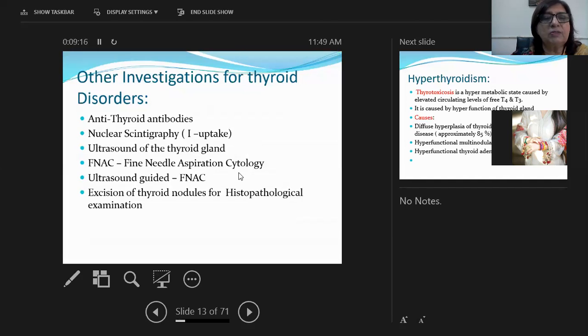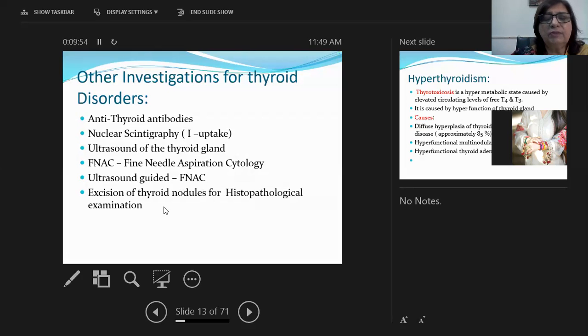FNAC is fine needle aspiration cytology. I've told you in the previous classes as well, we take out the cells by inserting a needle. This can be done ultrasonographically guided, or it can be a blind procedure if the thyroid enlargement is too high. We take out the cells, prepare the smears, and see under the microscope what kind of pathology is present in the thyroid. Or FNAC is done on other palpable lesions, as I've told you, in breast lesions and lymph node lesions, and ultrasound guided FNAC is done for lesions present in the intra-abdominal region as well.